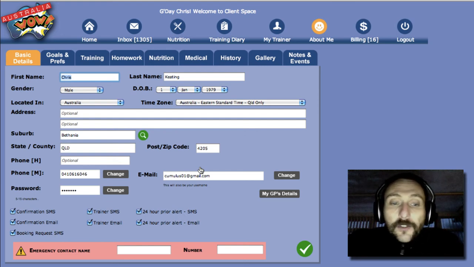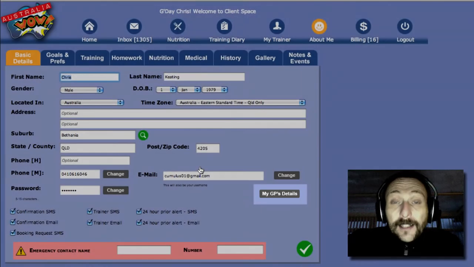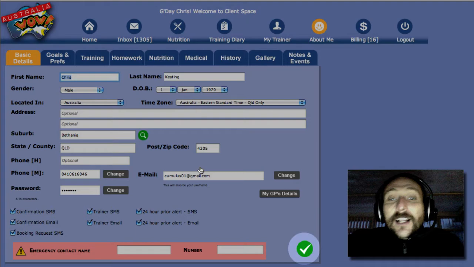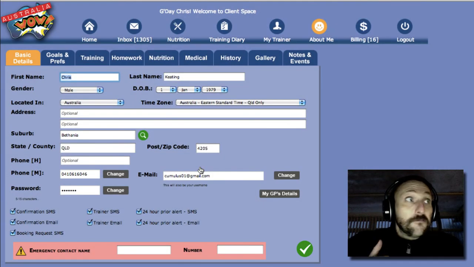Now the emergency contact name and number, really only if you're using a personal trainer, because nobody else is going to see this. Okay. And the My GP's details is covered in a separate video. Go ahead and click that, and we'll take that on another video. Once you've done all of your changes, click down here where you've got the tick mark, and we'll say congratulations, it's saved.